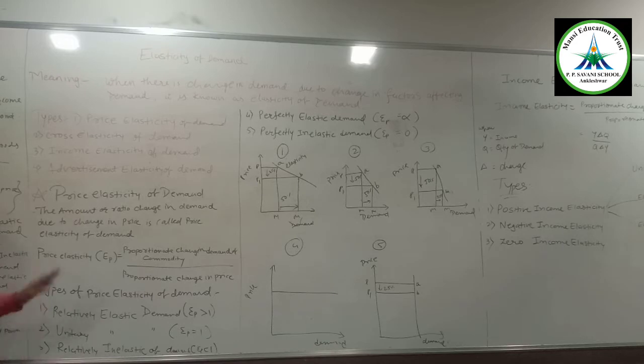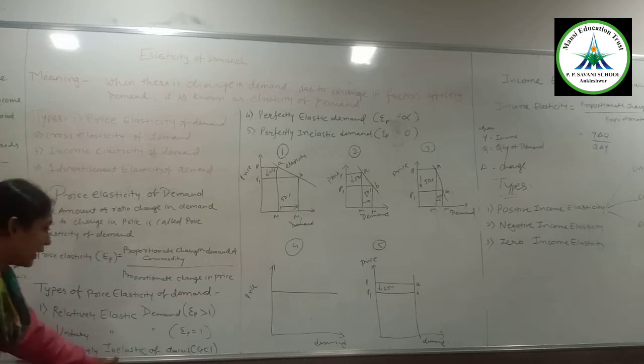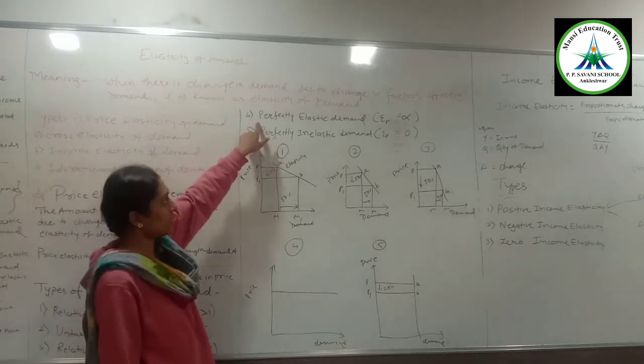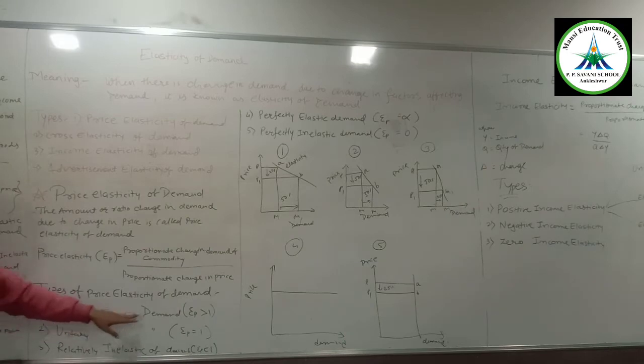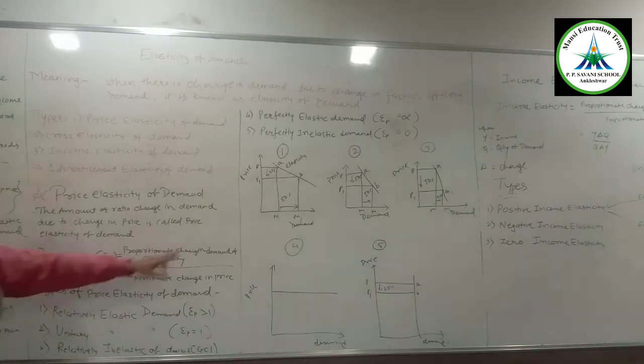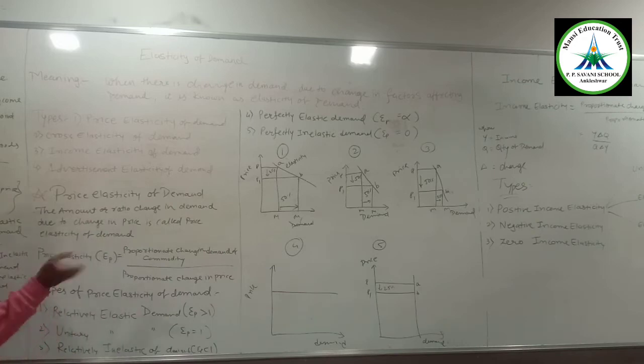There are 5 types of price elasticity of demand. First is relatively elastic demand, unitary elastic demand, relatively inelastic demand, perfectly elastic demand, and perfectly inelastic demand. Now relatively elastic demand. If you see the graph, then you can understand it well.